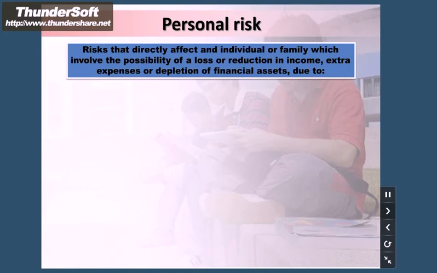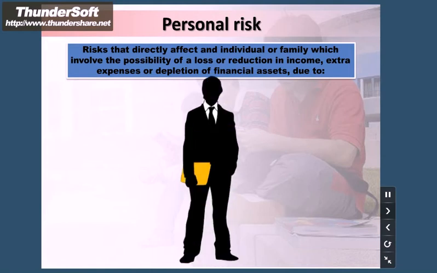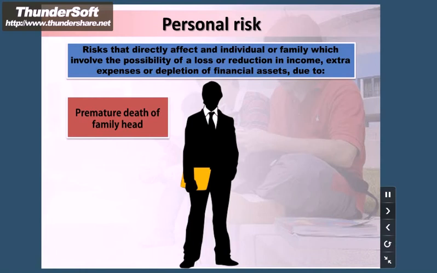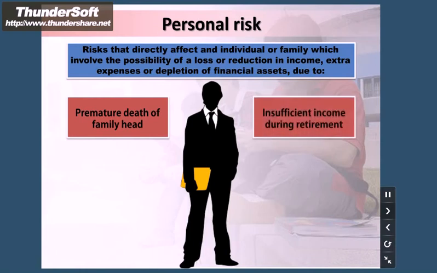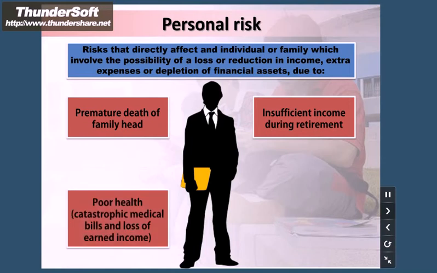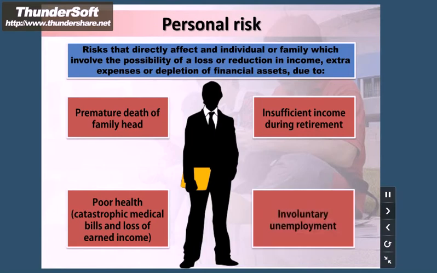Personal risk: risks that directly affect an individual or family, which involve the possibility of a loss or reduction in income, extra expenses, or depletion of financial assets, due to premature death of the family head, insufficient income during retirement, poor health, catastrophic medical bills, and loss of earned income, involuntary unemployment.